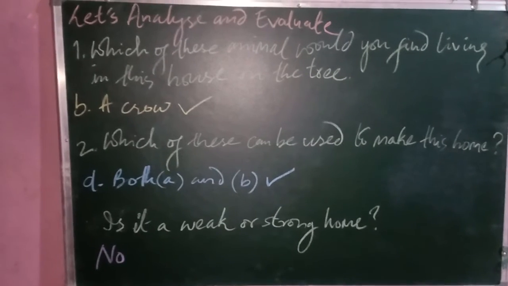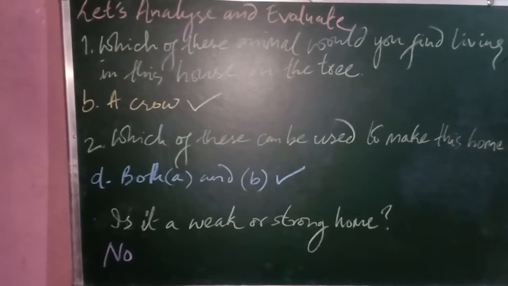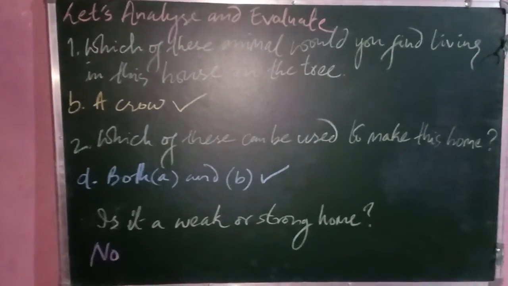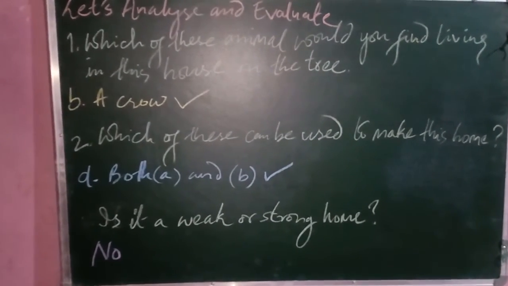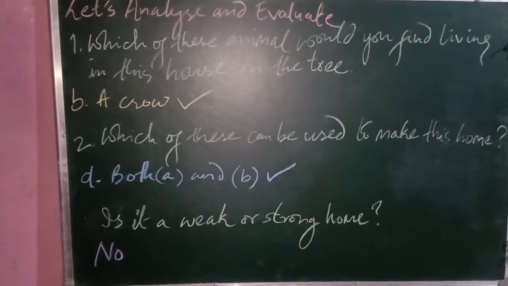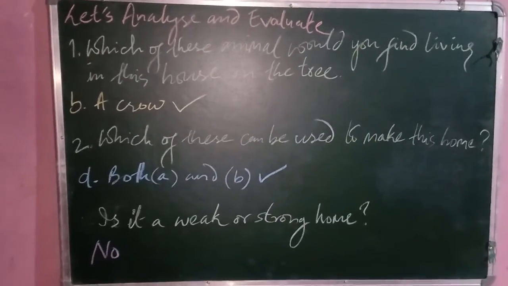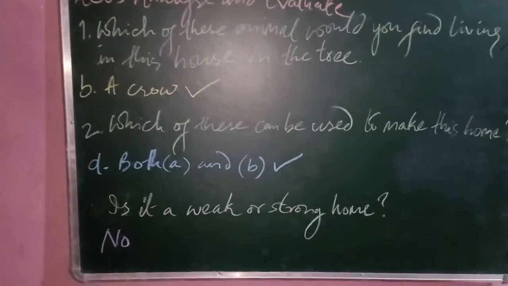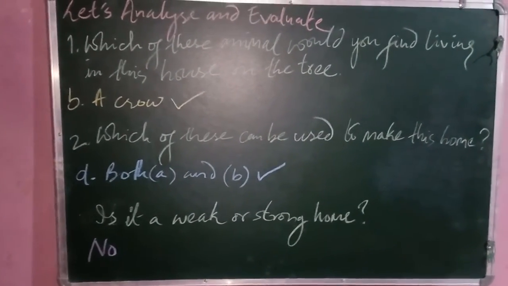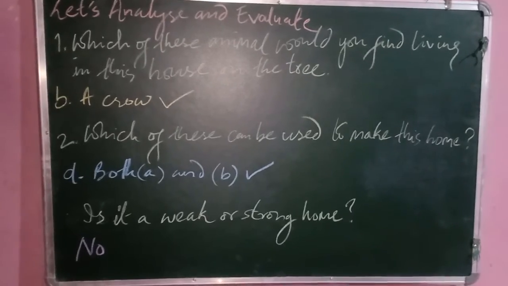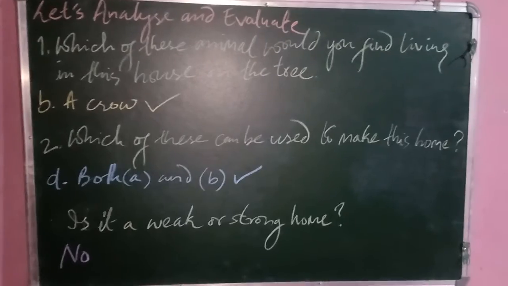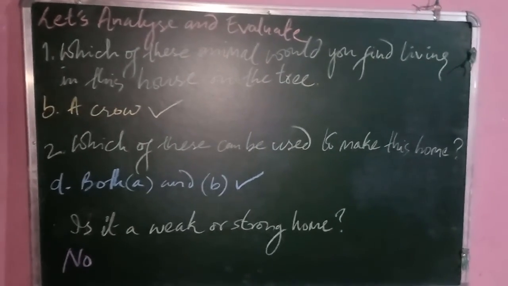Then question number 2, which of these can be used to make this home? The options are straw and twigs, leaves and cotton, water and mud, and option D is both A and B, which is straw and twigs and leaves and cotton. So option D is your correct answer. After this you have to write, is it a weak or a strong home? Obviously it is not a strong home, that's why it is a weak home.